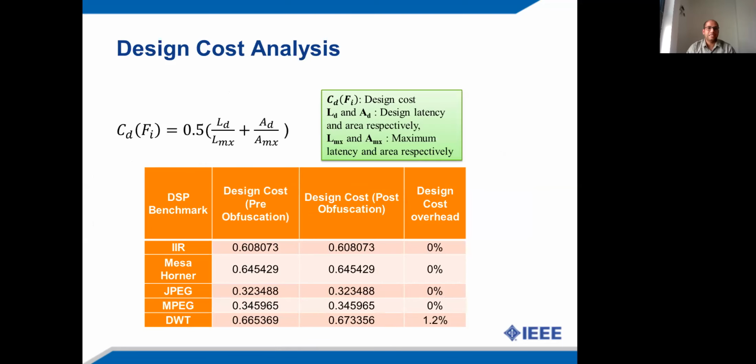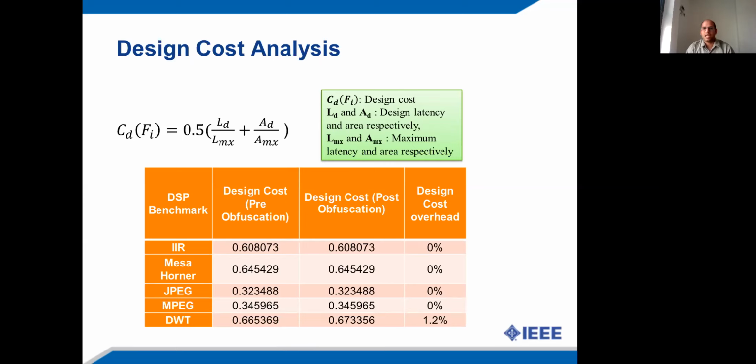Now coming to the design cost analysis of the proposed approach. Here is the formula of calculating design cost, and this table reports the design cost post structural obfuscation and pre-structural obfuscation. Here you can see from the table that the design cost overhead for most of the applications is almost 0%.